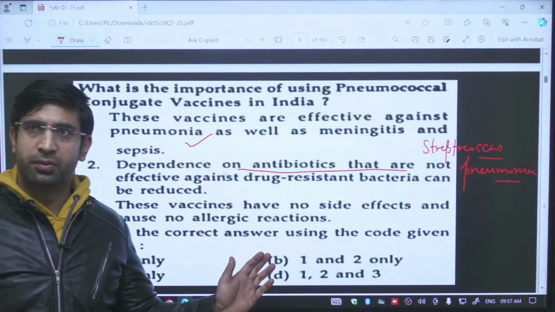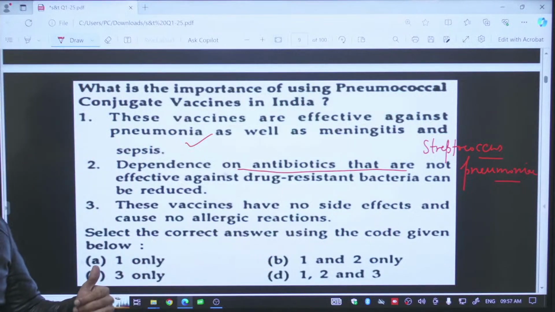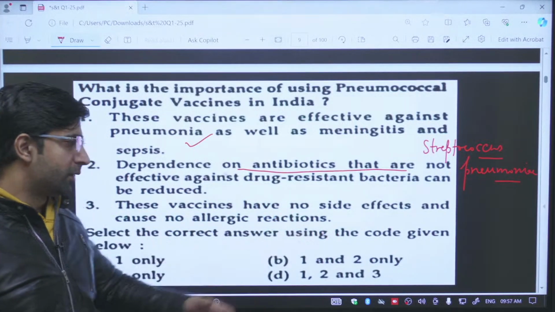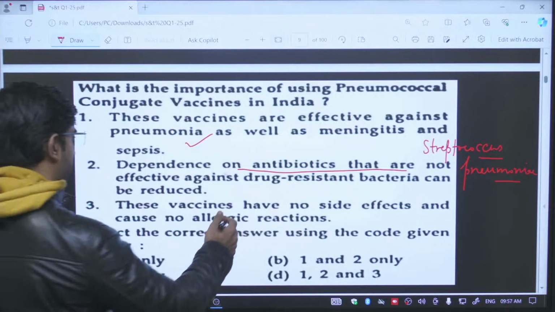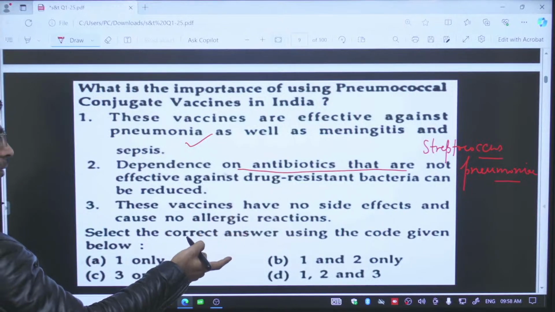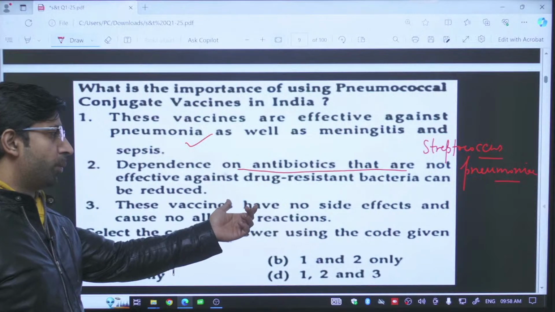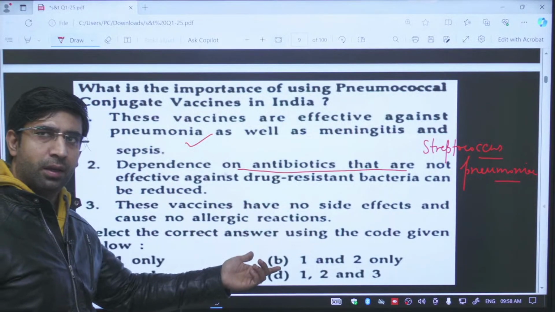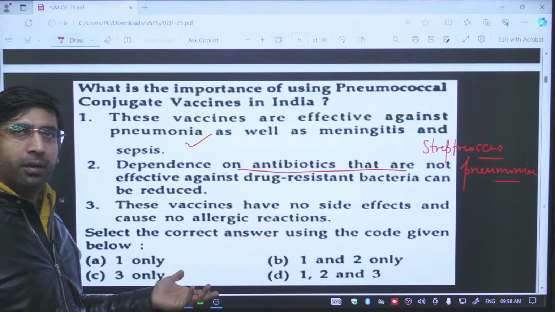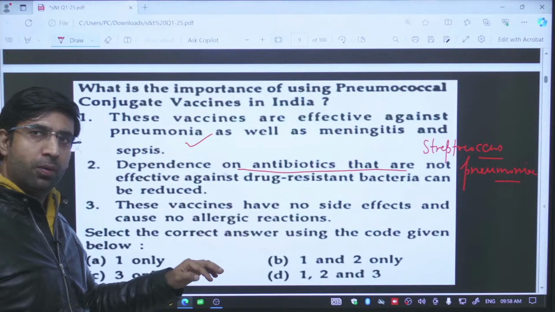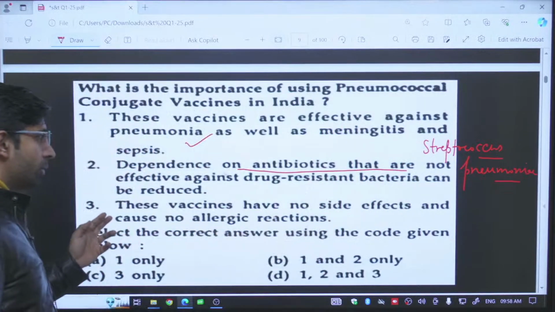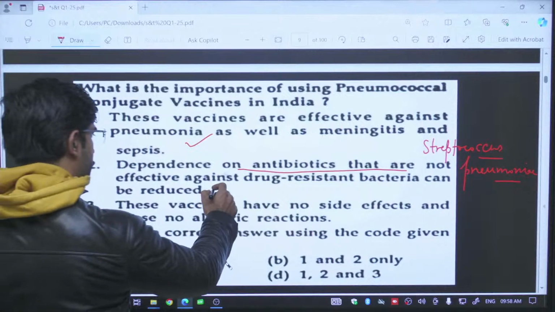Yes, we can reduce it. Reason being, if I am recovering by the natural immunity, why would I require antibiotics? I will not require antibiotics for this. Drug resistant bacteria means the antibiotics will not be active against such bacteria because they have developed resistance against a particular antibiotic. But here we don't require antibiotics, so ultimately dependence will be low. Why don't we require antibiotics? Because we already have the antibodies in our blood. So this is also a right statement.